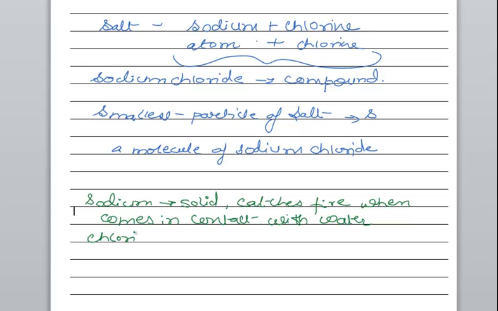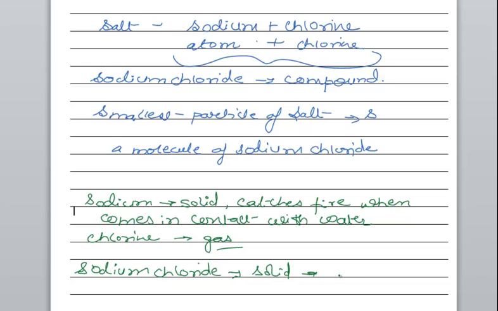Chlorine is what? It is a gas. Right? But sodium chloride, it is what? It is solid. Does it catch fire? No. Is it a gas?